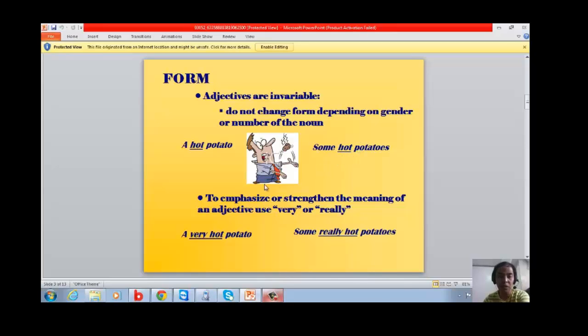And a pronoun too. To emphasize or strengthen the meaning of the adjective, use very or really, just like a very hot potato, some really hot potatoes.